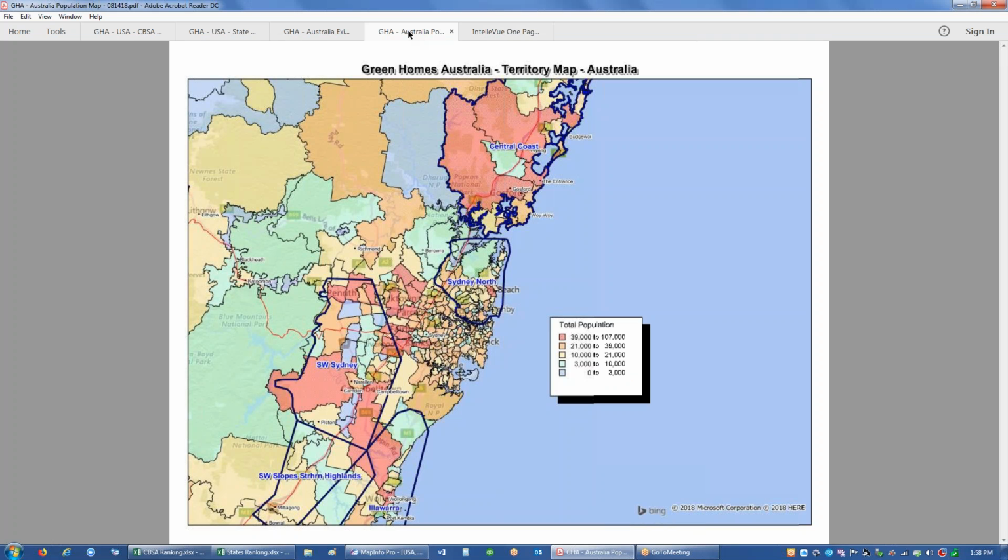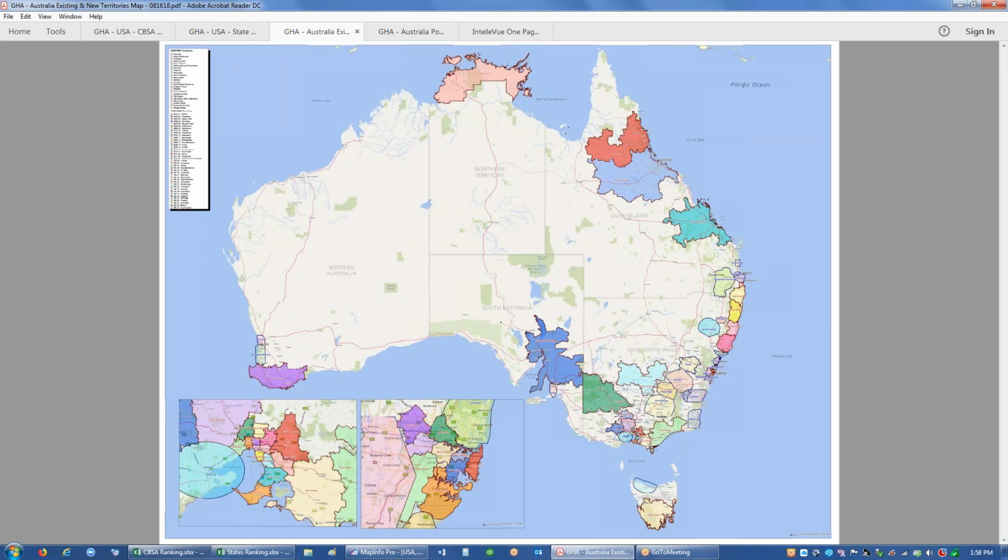What we did was take the information that we had for GHA in Australia, their existing territory markets, and break those down into population segments in which we could analyze. And then we recreated all of their existing territories throughout all Australia, and then we're able to take that general information and use that as a benchmark for when we started analyzing the United States.